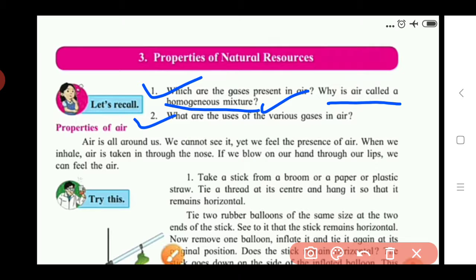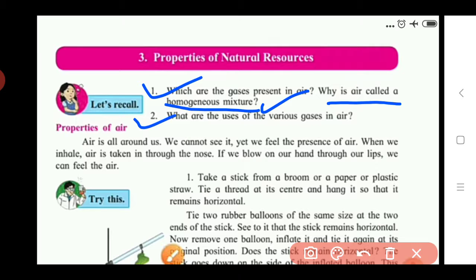Life does not exist without the oxygen present in the air. We also see carbon dioxide gas. Carbon dioxide is useful for plants to prepare their food by the process of photosynthesis.